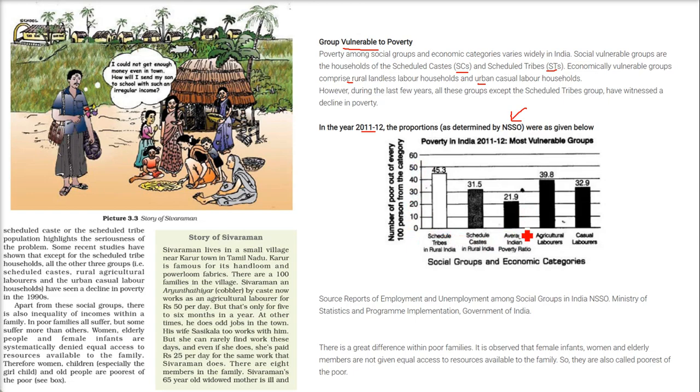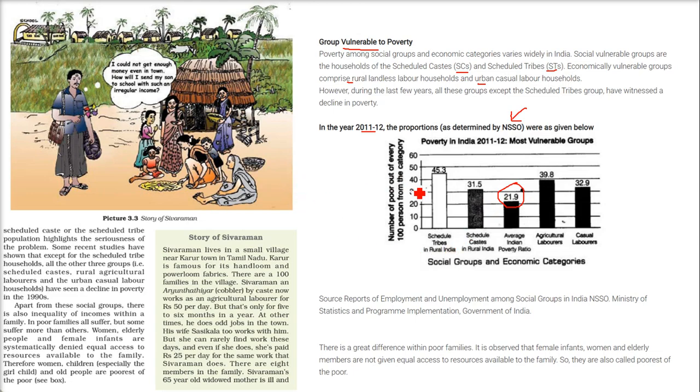So here you can see that the average Indian poverty ratio is 21.9, that is around 22. But if you go to scheduled tribes in rural areas, it is 45.3, which is way ahead of the total Indian ratio. This is followed by agricultural laborers, then casual laborers and the scheduled castes in rural areas.